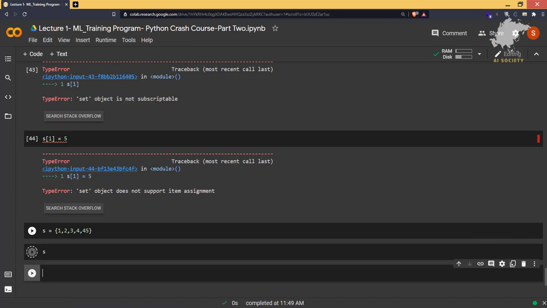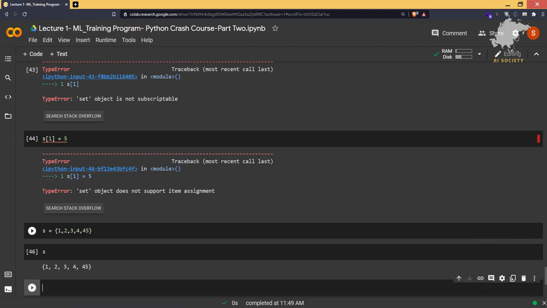And that I will tell you in the next video, where I'll be comparing these 4 in the industrial format. That means when you're working in the industry, how will you approach that? How will you decide which collection of elements you have to use, when you have to use list, when you have to use set, when you have to use dictionaries, and when you have to use tuples. Okay, so that I'll be discussing in the next video. So let's meet in the next video.